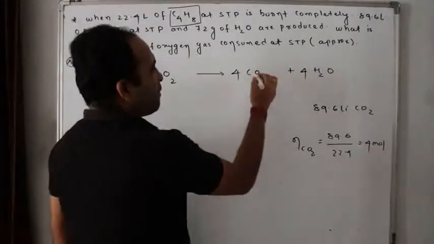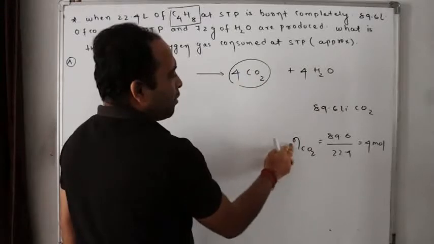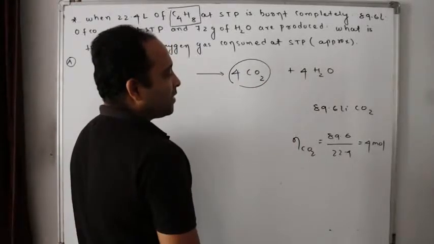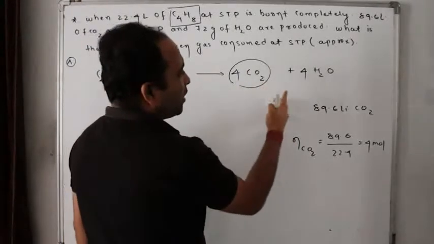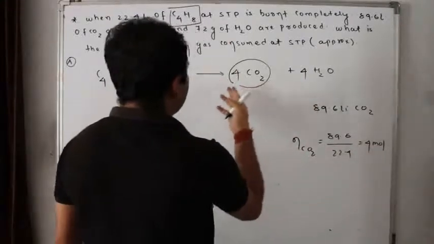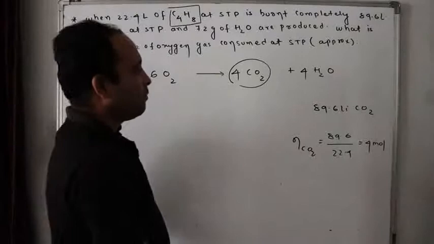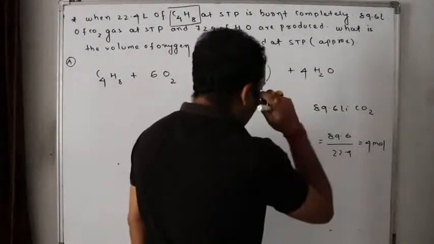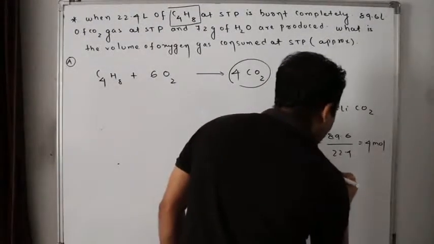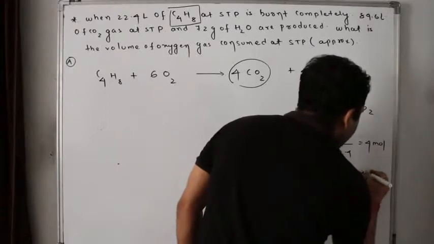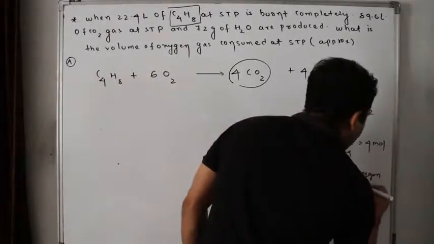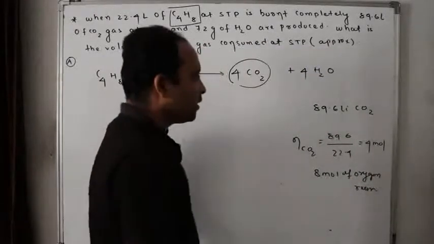So for making 4 moles of carbon dioxide, how many moles of oxygen are required? Approximately 8 moles of oxygen are required, isn't it?